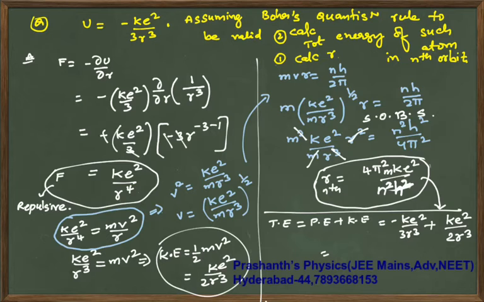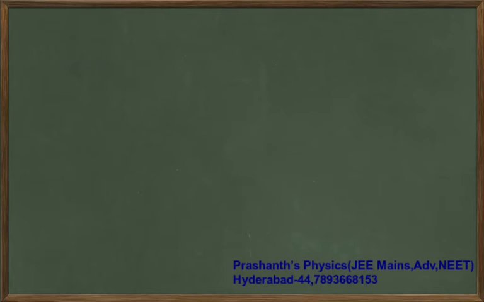So you should be getting it as n power 6 h power 6 in the numerator by 384 pi power 6 m cube k square e power 4. So that is your final answer. You try it sincerely. All right. Next, your next question is, this is a basic question.